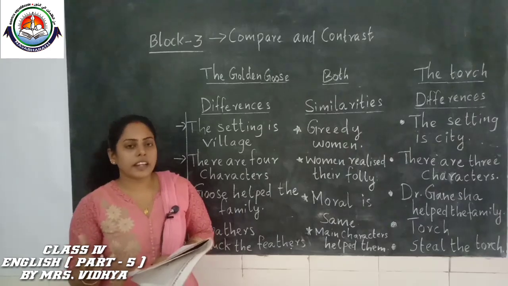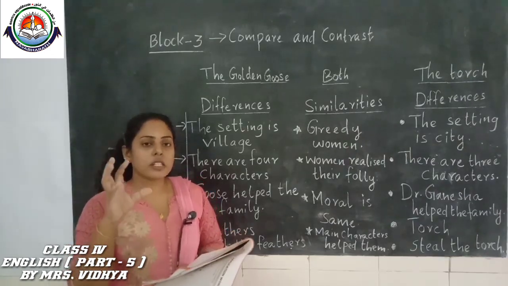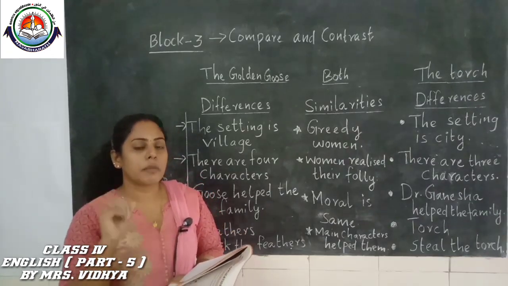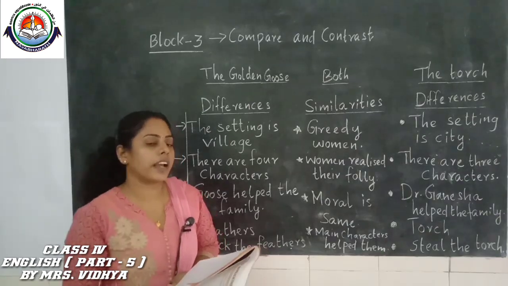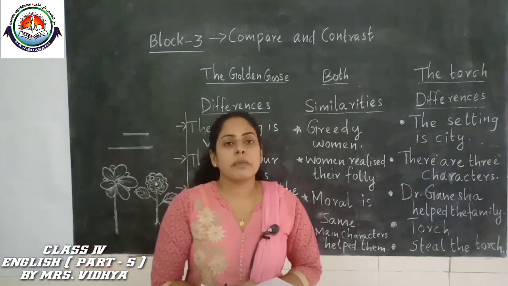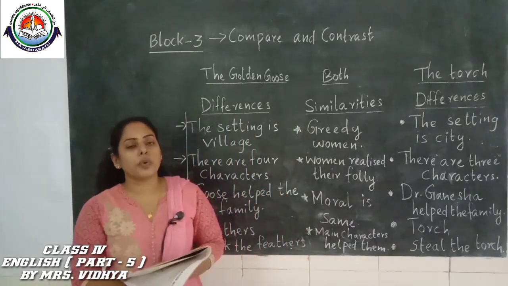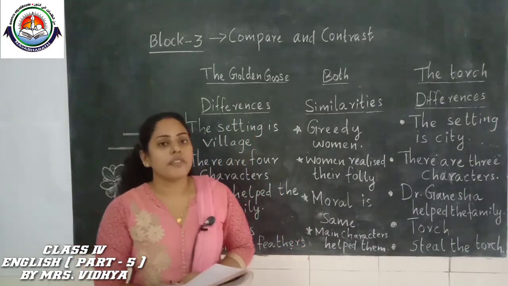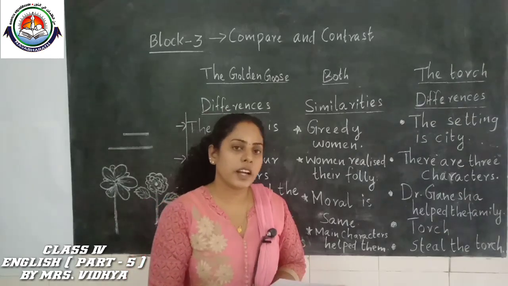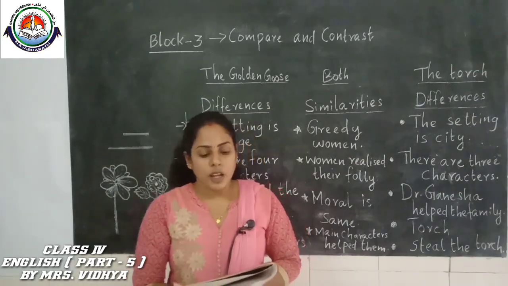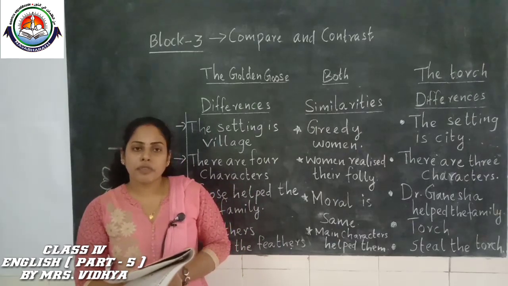While writing, the first paragraph should contain the similarities. You have to start the paragraph with similarities, and in the second paragraph you can write the differences. Is it clear? Okay. So how will you start that paragraph?